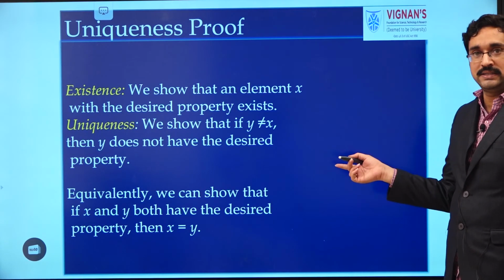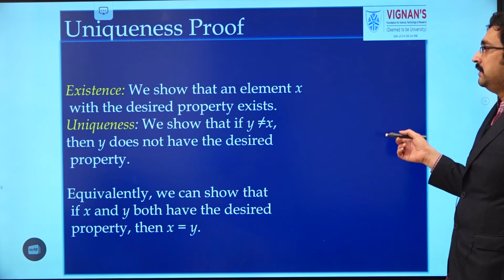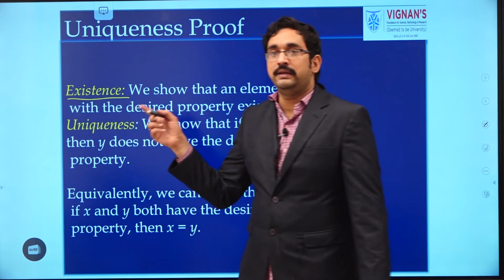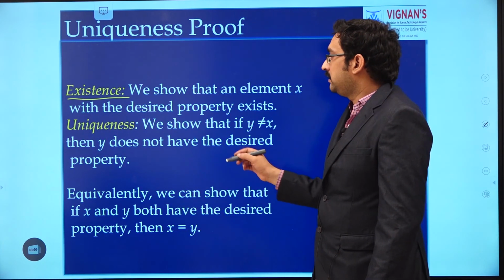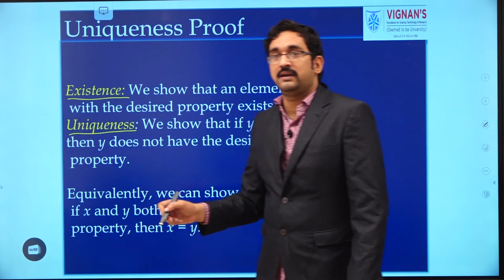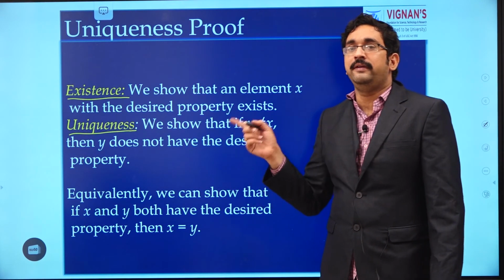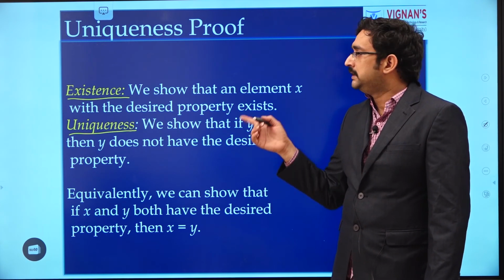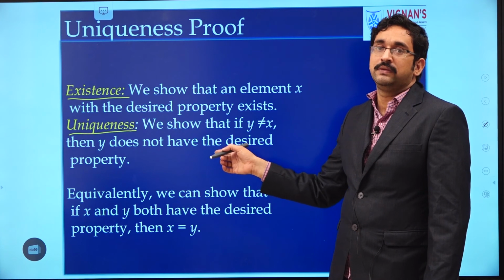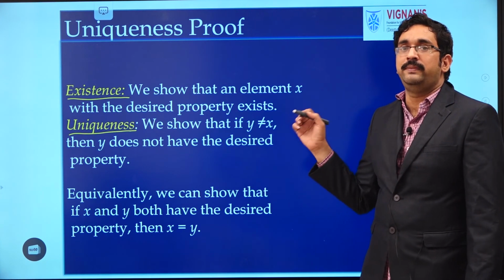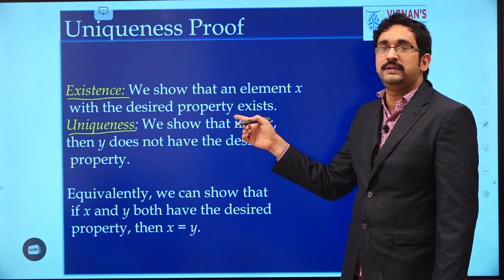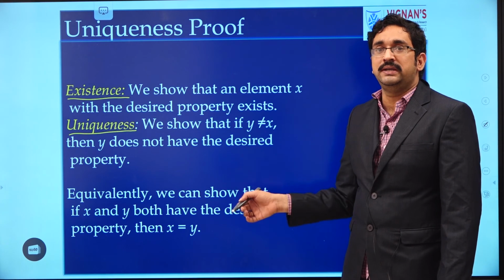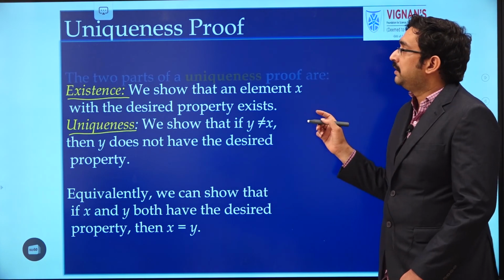Next one is uniqueness proof. In case of uniqueness, there will be two parts. First, we should prove that an element exists. The second part is uniqueness. That means if there is a solution, it will be unique. That means if we find any one more solution, that should be equal to the first solution. So first we should prove that a solution exists. Second, we should prove that the existing solution is unique. This is about uniqueness proof.